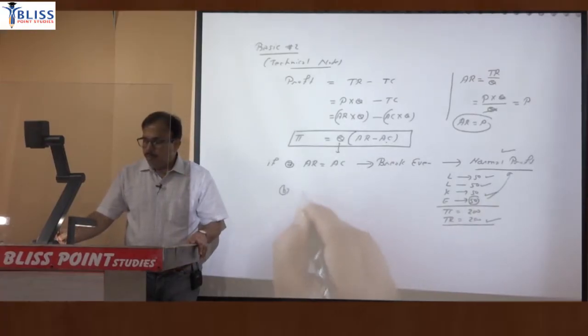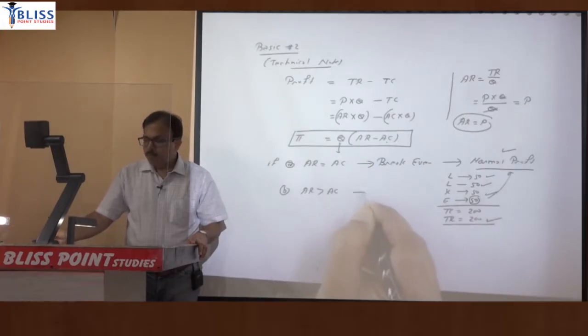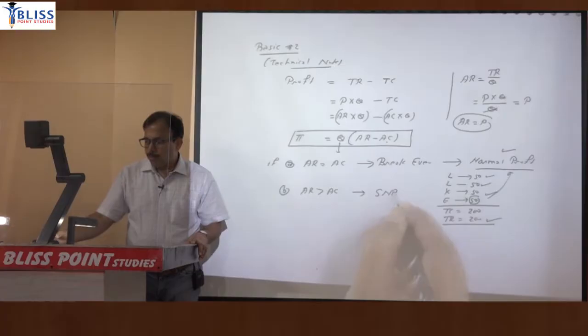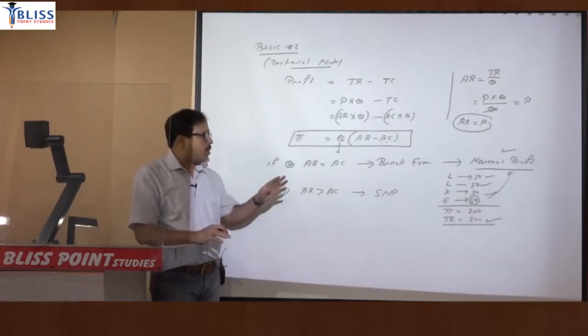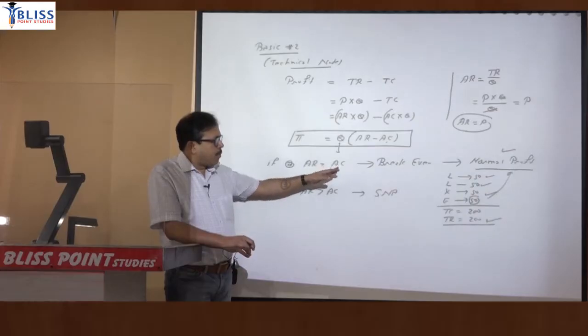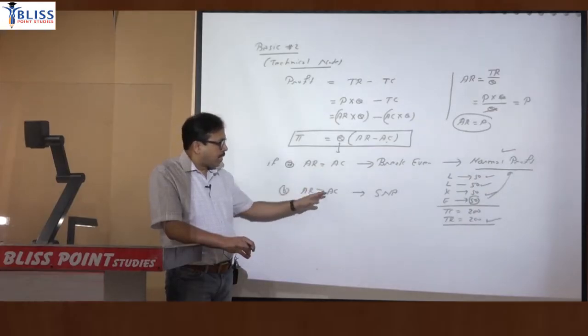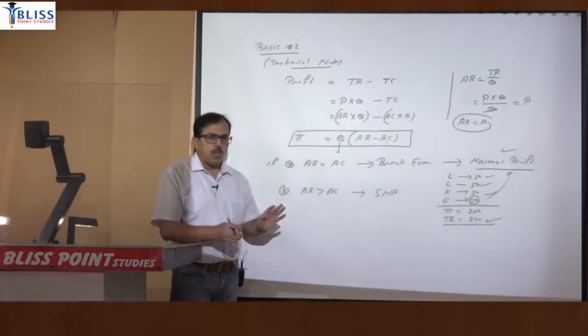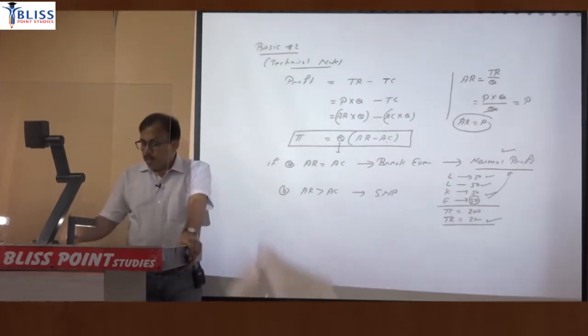So if average revenue is greater than average cost, then this number will be positive and it is called supernormal profit. So no issues with the first and second part. If AR equal to AC, there will be no profit, no loss. If AR greater than AC, there will be excess profit or supernormal profit. The third is critical,